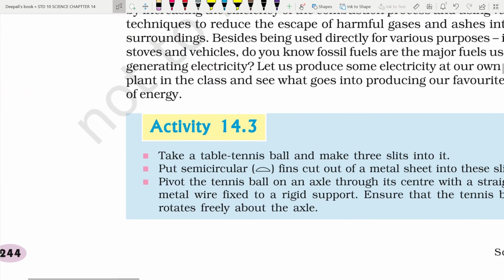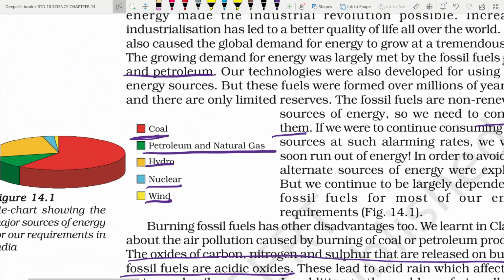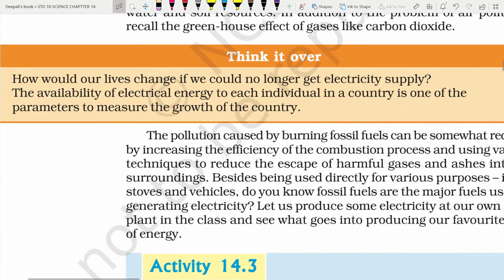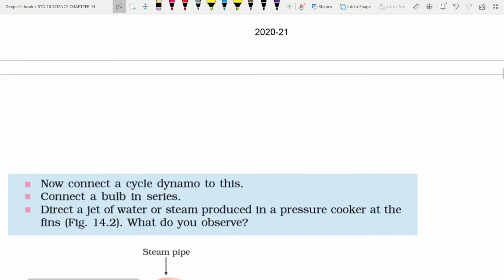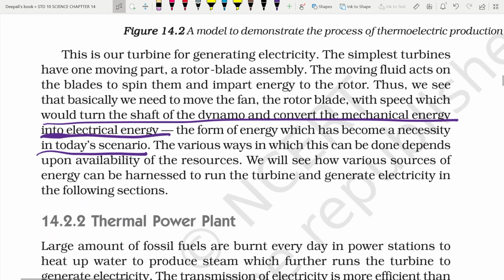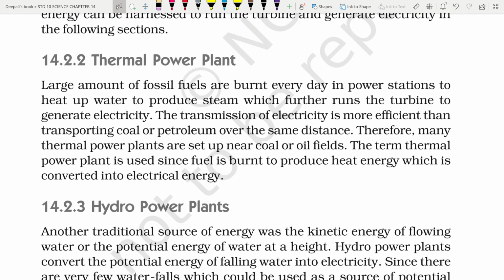So, we replaced the coal which was used in heating the water with other forms like thermal energy, hydro energy, wind energy, nuclear energy, etc. Electricity is produced by various methods, but we have to weigh the advantages and disadvantages of each of these sources of energy.